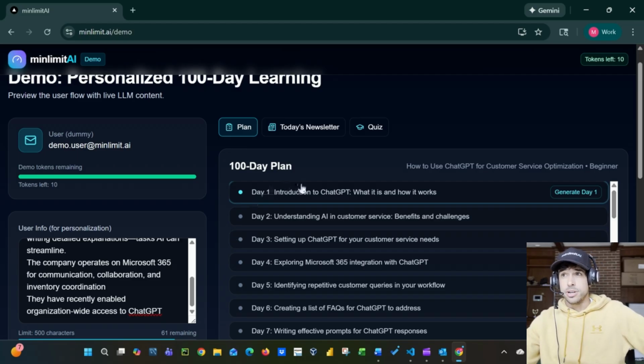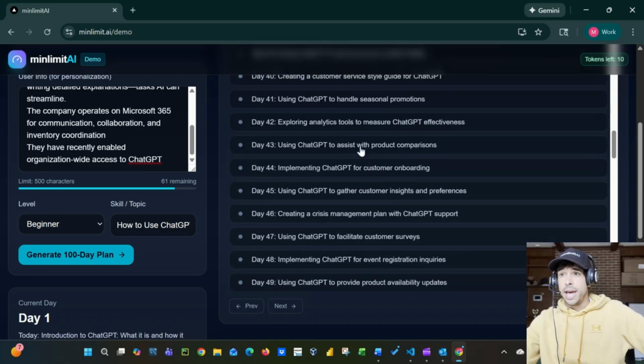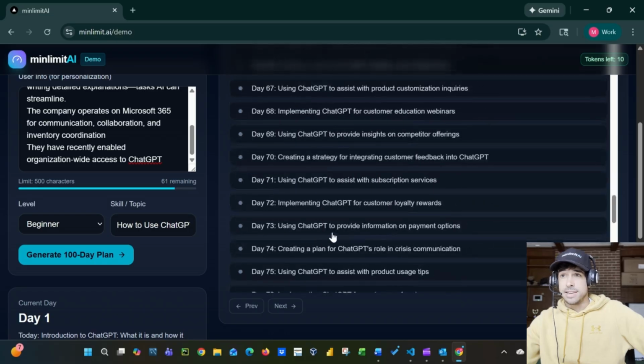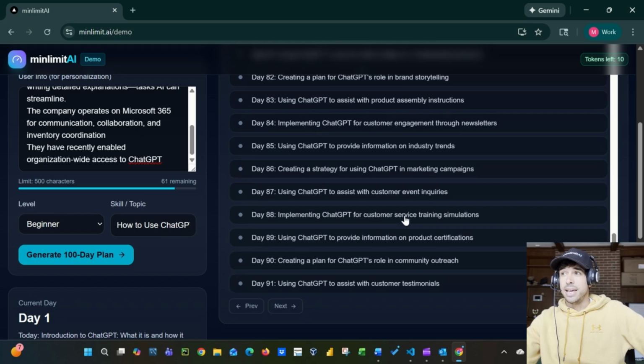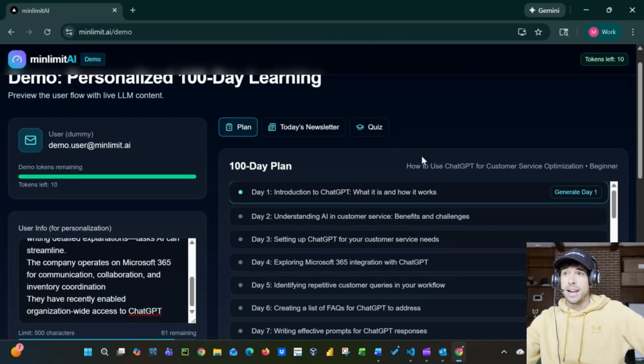So we got day one, introduction to ChatGPT, what is it and how it works. And then as he builds up, going to like day 17 here, we have analyzing customer feedback for ChatGPT improvements. We have day 52, implementing ChatGPT for feedback collection. Day 73, using ChatGPT to provide information on payment options. All the way to the day 90s here, where we're using ChatGPT to provide information on product sourcing, to assist with customer testimonials, etc. It's just a very, very deep dive of what ChatGPT is capable of and kind of the breadth of topics that somebody would cover in one of these 100-day trainings.